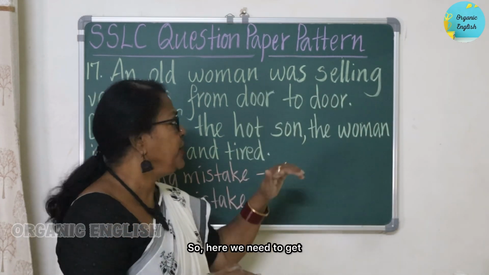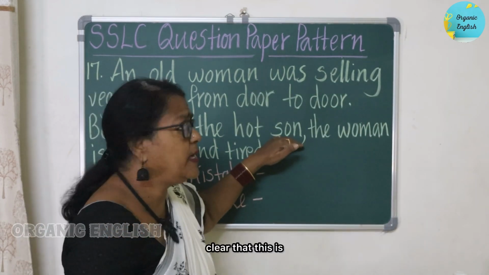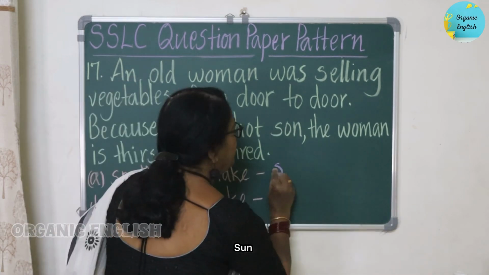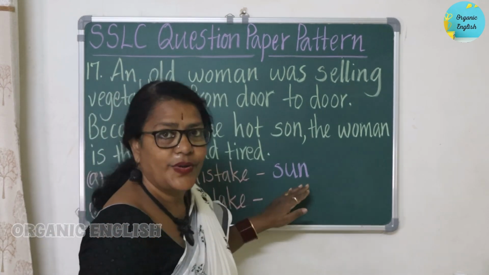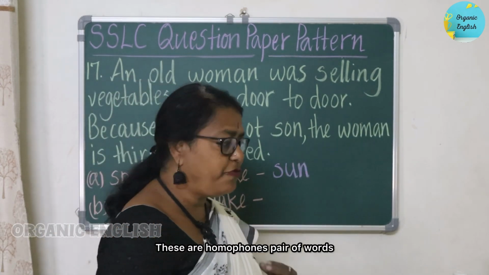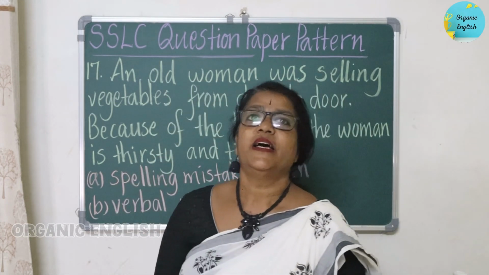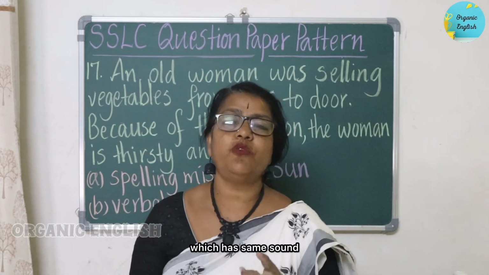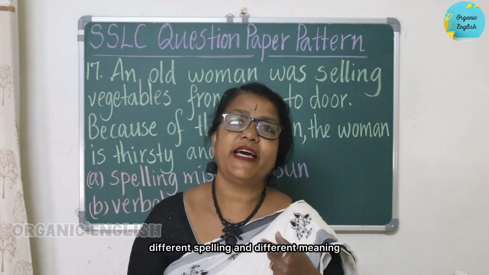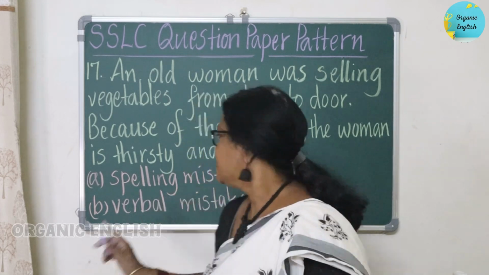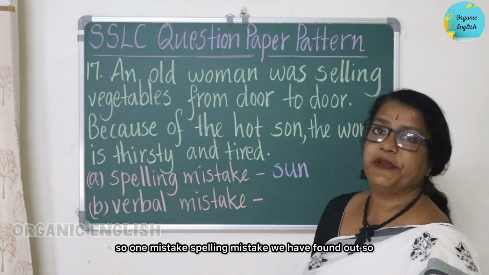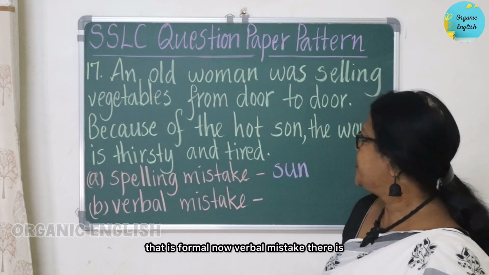So here we need to get clear that this is S-U-N, sun. Okay, that is the spelling mistake. These are homophones, pairs of words which have the same sound but different spelling and different meaning. So one mistake, the spelling mistake, we have found out.